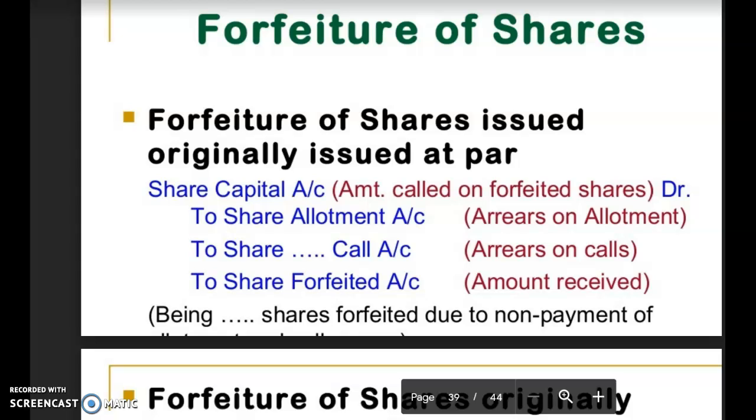But students, understand forfeiture of shares is to be done after completion of a particular procedure as given under the Companies Act. A company cannot forfeit the shares of a defaulter shareholder immediately, but it has to follow the complete procedure and then it will forfeit.